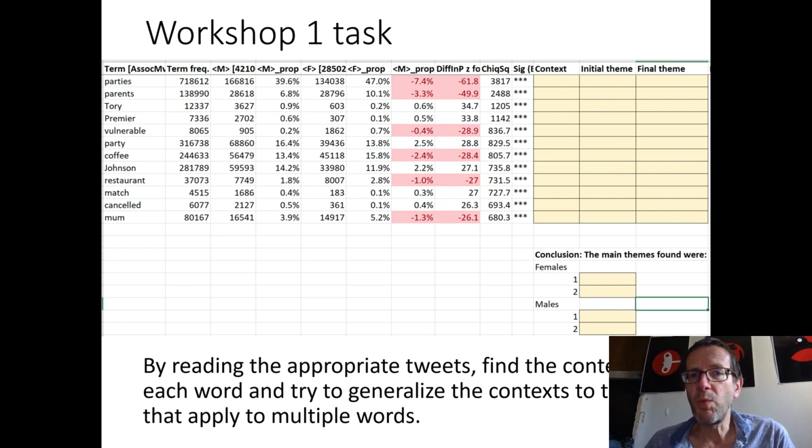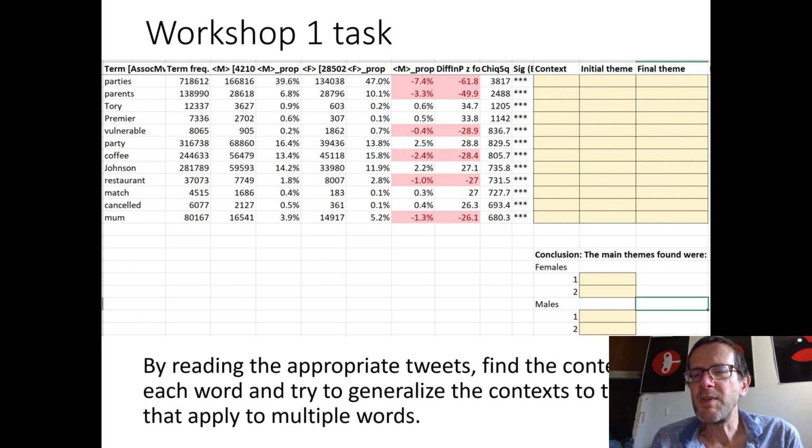The Workshop 1 task is for the spreadsheets that you've been given. For every word in the spreadsheet, detect the context from the appropriate set of texts. Once you've detected the context of all the words, think of an initial theme. Have some ideas for themes that could group together different contexts.